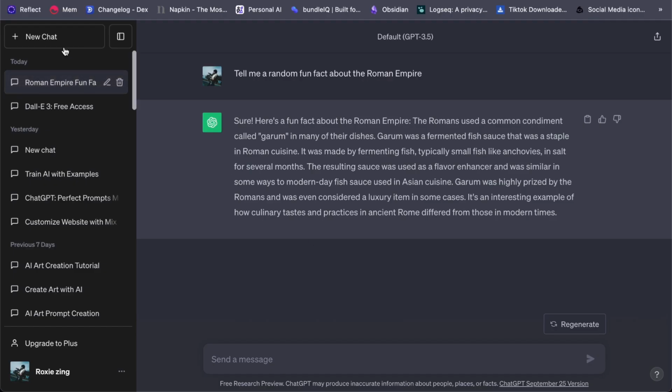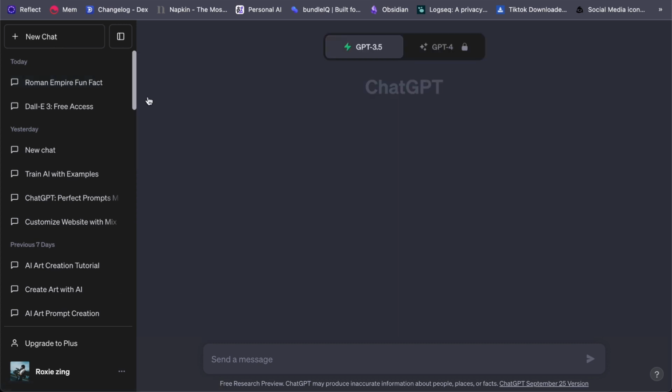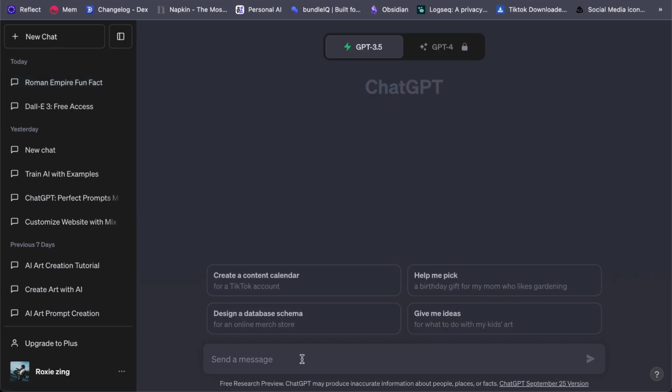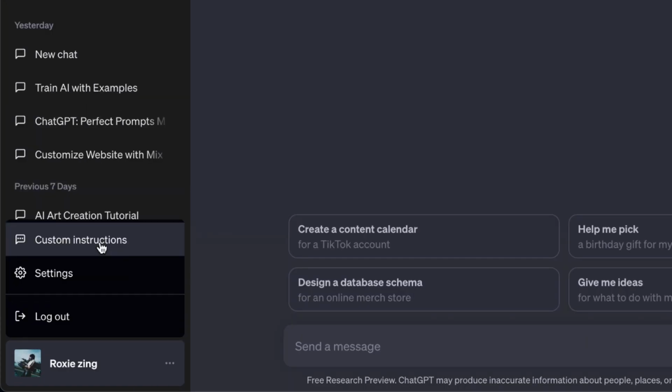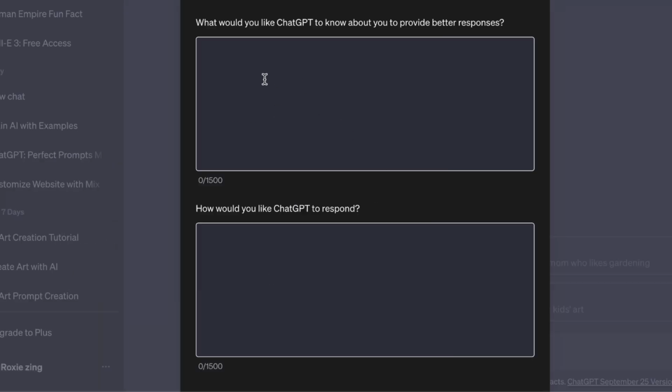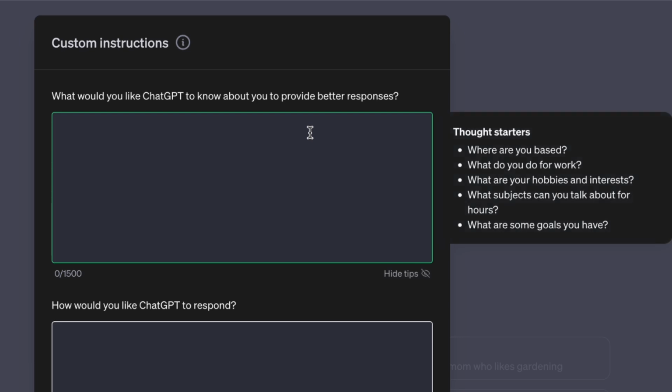The first tip is all about custom instructions. ChatGPT can be your best friend, but it needs to know you better. Head over to your profile icon and click on Custom Instructions. This is where you can give ChatGPT a little note about yourself and how you want it to respond.